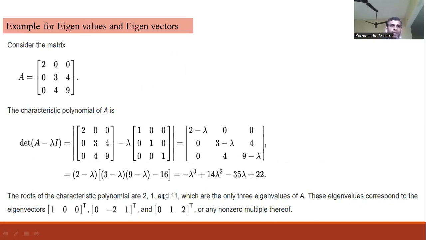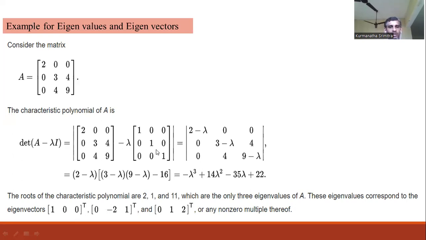And for example, to calculate the eigenvalues and eigenvectors of a matrix, let us consider a matrix with row elements 2, 0, 0; 0, 3, 4; 0, 4, 9. Now, to calculate the characteristic polynomial, we take the equation determinant of A minus lambda I equal to 0. This expression is a polynomial of third degree, because the matrix A is a 3 by 3 matrix.